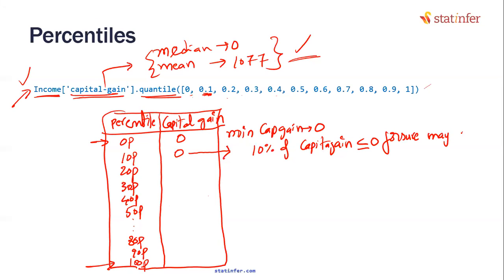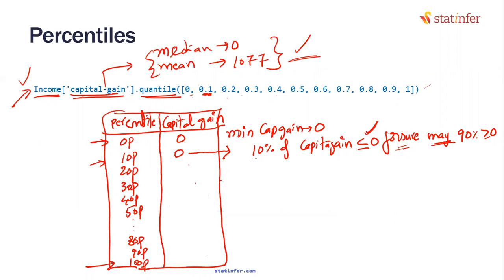Maybe the remaining 90% is greater than or equal to 0, but I'm not sure. That's why I'm writing maybe, because looking at the 10th percentile value, that's the only judgment I can pass. Tell me, I haven't seen anything else. Looking at this value, are these two statements correct or not? 10% of the capital gain is less than or equal to 0 for sure, because I have seen from the minimum till here. Maybe the remaining 90% of the capital gain is more than or equal to 0, but I'm not sure. Are these two statements correct or wrong?